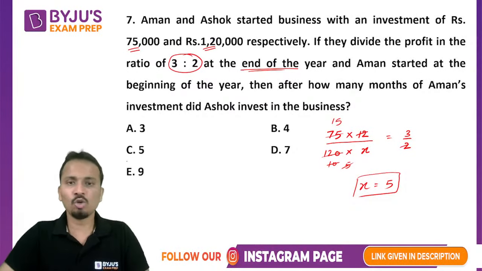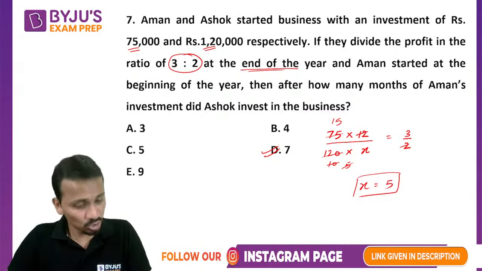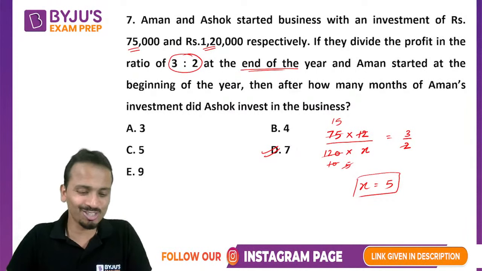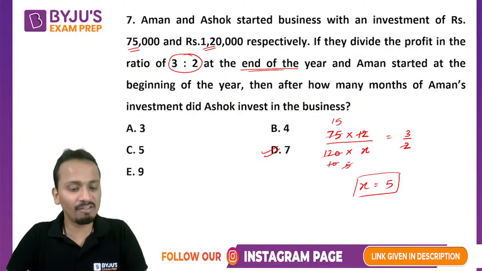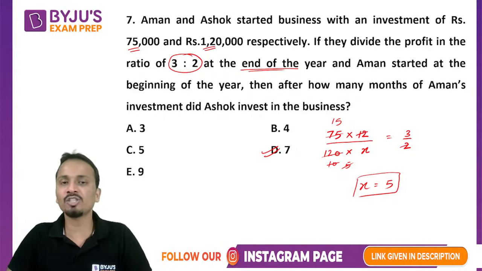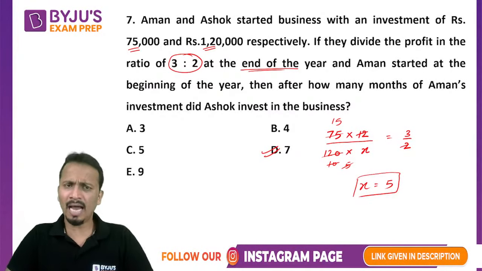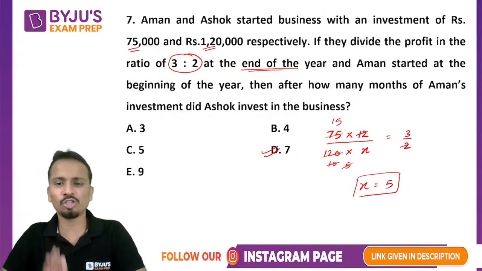All right. So the answer will be option D, and let's see how many of you have given it. So yes, lots of people. No, not lots of people, but some of you have given the correct answer. All right. Okay. So I hope you have understood, and if you have committed mistakes, I hope you have understood what mistake you were making, and that you have understood this question completely.